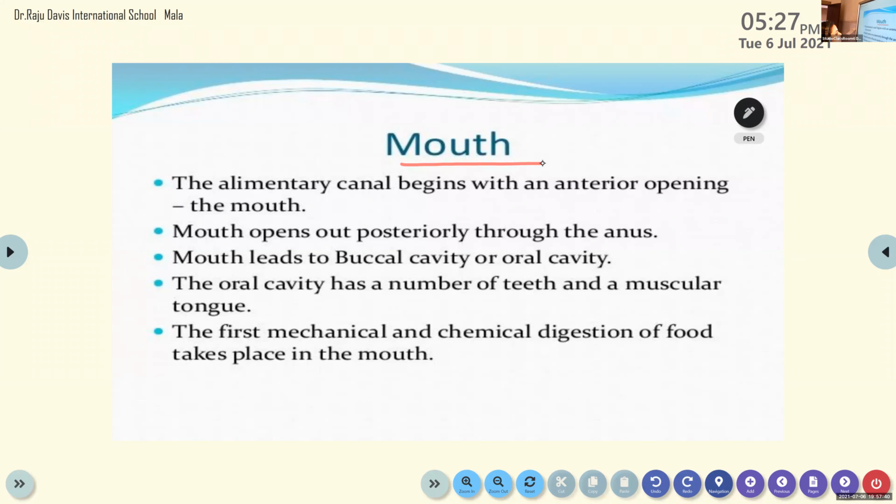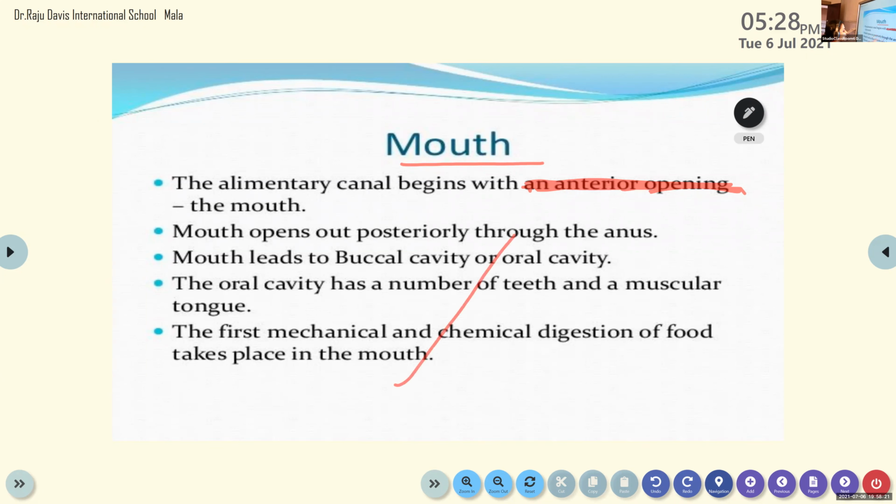The alimentary canal begins with an anterior opening, the mouth. You don't need to copy down the anterior opening and all. That is for higher classes. Should we write this? Only the first sentence: the alimentary canal begins with the mouth.